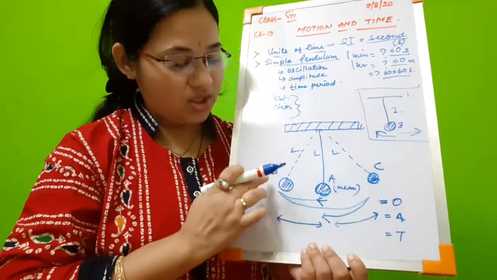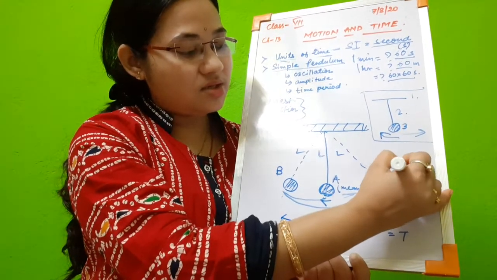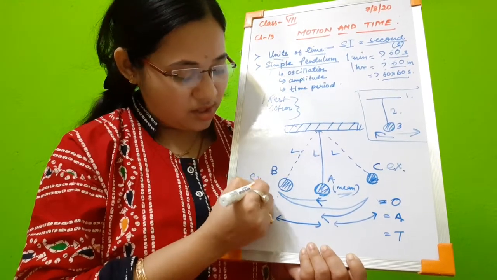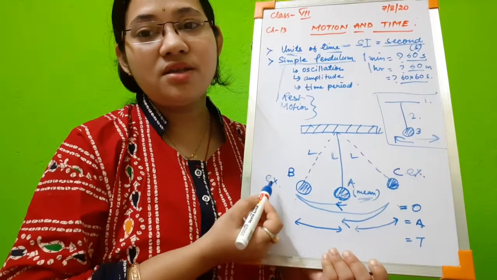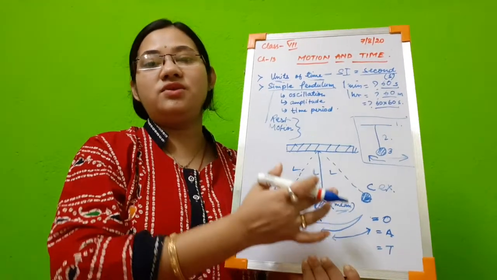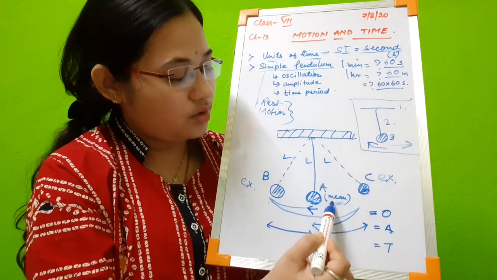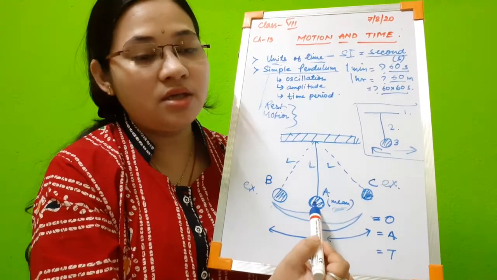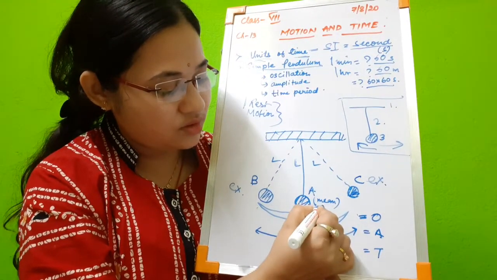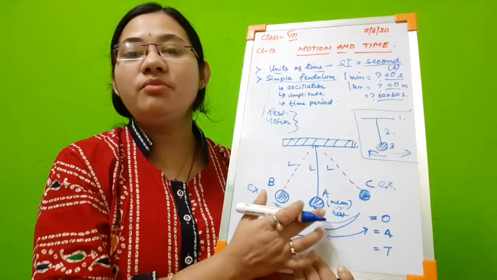So this is extreme, but this is called the mean position. Here I have written mean. This is the extreme position, extreme left. This is also an extreme position, that means the maximum distance traveled by the bob on the right side. So right side and left side are the two extremes. And this mean position is also called equilibrium or at rest. That means the bob is at rest.